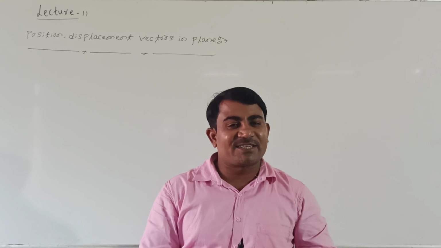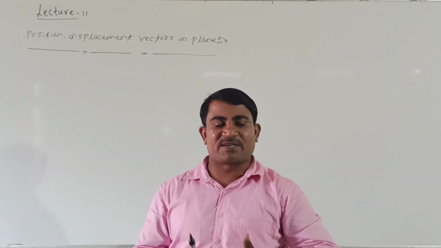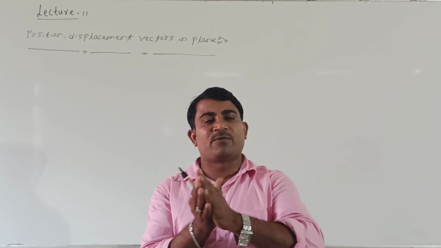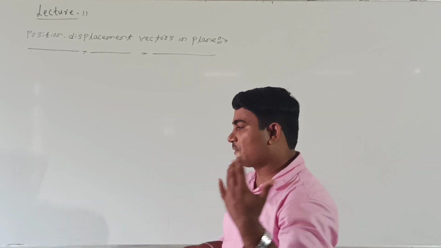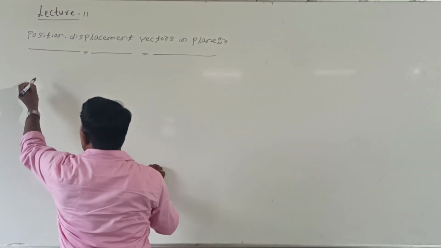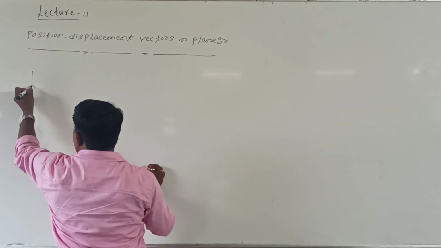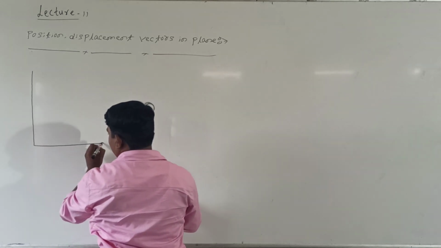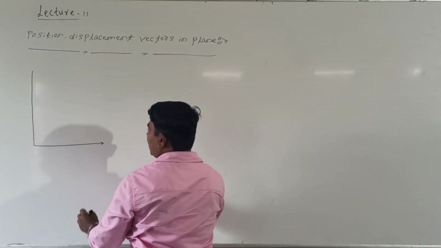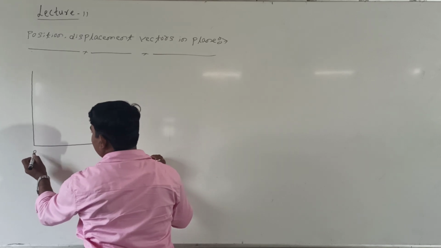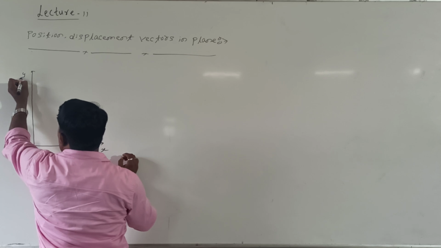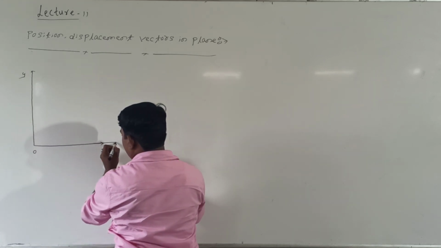Let us start our concept from position vector. So let us take a plane now. In the plane, consider a body moving. Shall we see how that looks? See here, I will take this as the y-axis. This we are calling the x-axis. This is the origin point. This we are calling the x-axis, and this is the y-axis.